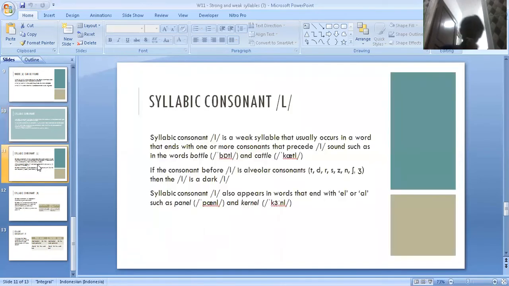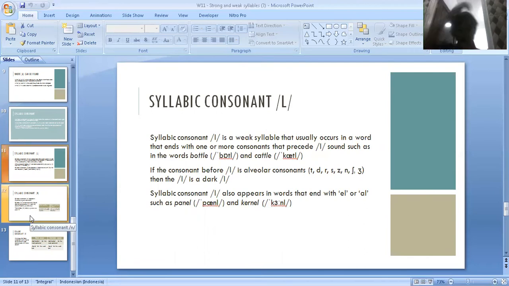Okay. Next is syllabic consonant L. The syllabic consonant L is a weak syllable that usually occurs in a word that ends with one or more consonants that precede a sound, such as in the words bottle and kettle. If the consonant before L is a velar consonant, T, R, S, Z, then the L is a dark L. Syllabic consonant L also appears in words that end with L or O, such as panel and kernel.